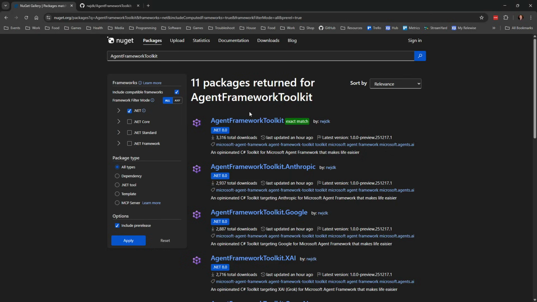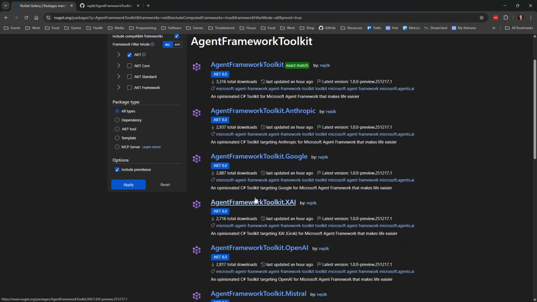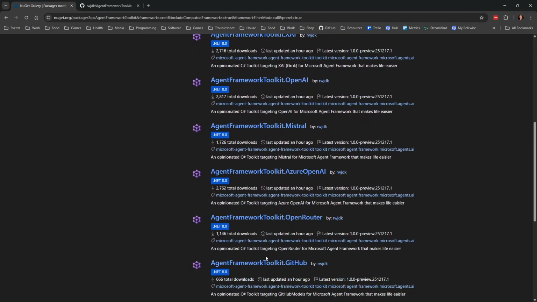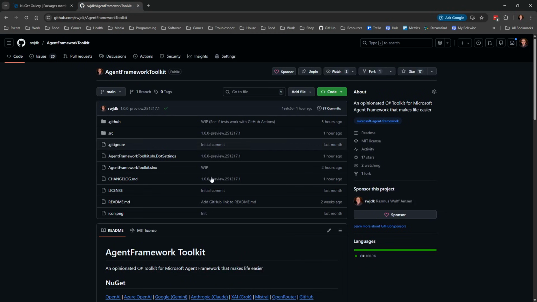So the packages are up on NuGet. They're free, MIT, and are just a wrapper on top of the Agent Framework. You can choose whatever provider you want, Anthropic, Google, xAI, OpenAI, and so on. Or you can go and get the source code if you wish to.